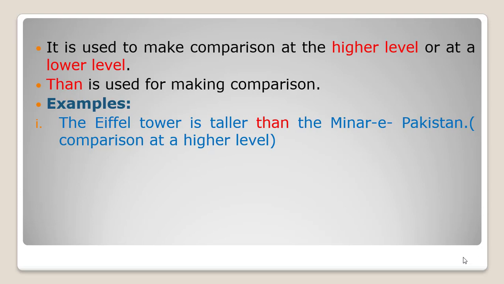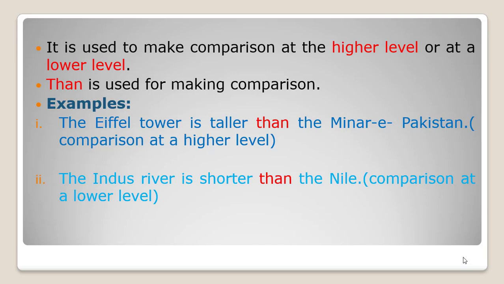Here we are making comparison of the height. The Indus River is shorter than the Nile. Here we are making comparison at a lower level. So we have the adjective short, and in example number 1 we have the adjective tall, because Minare-Pakistan and Eiffel Tower are two different things, and one thing is considered as superior and the other is considered as inferior.